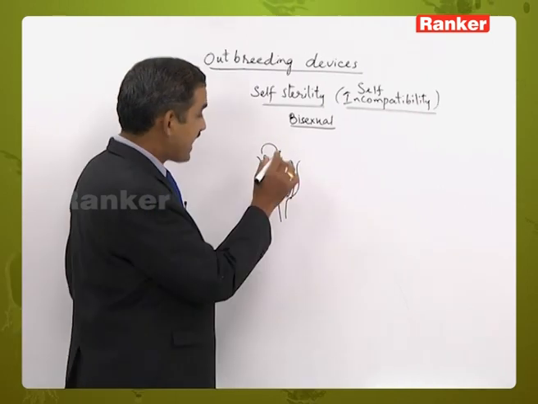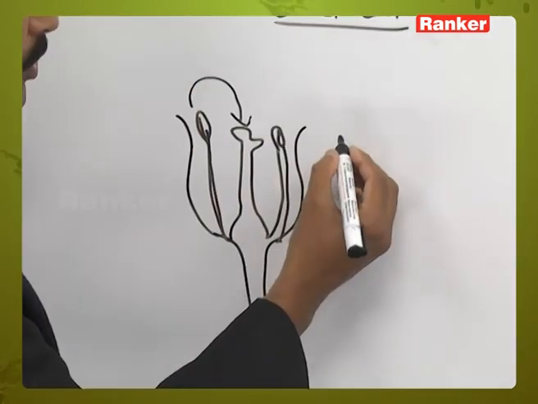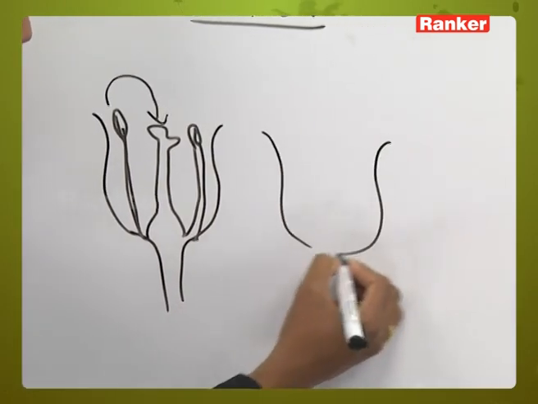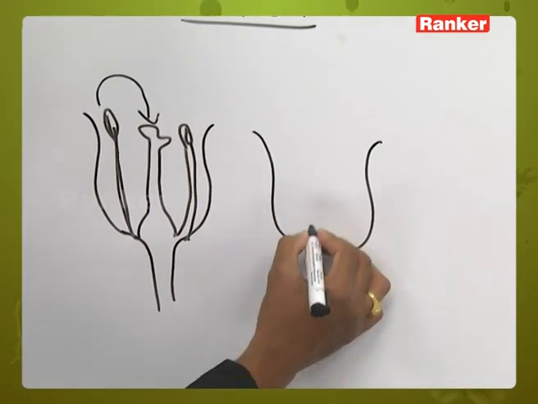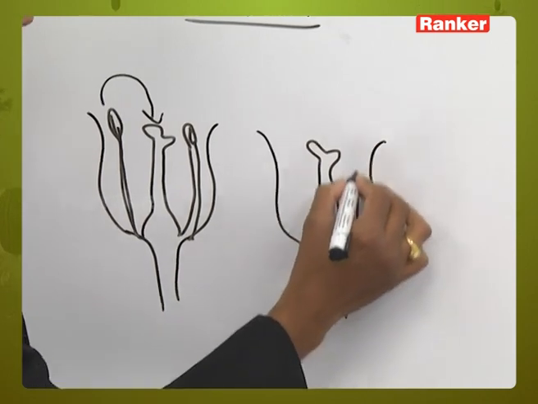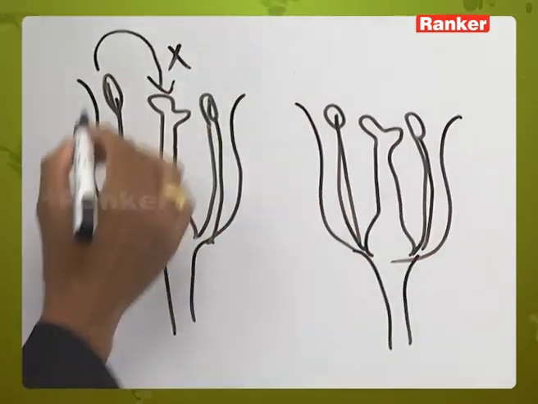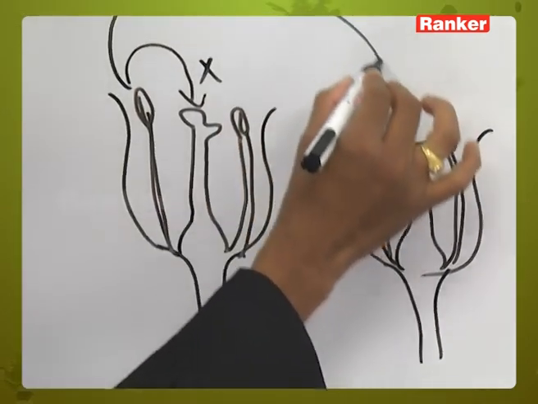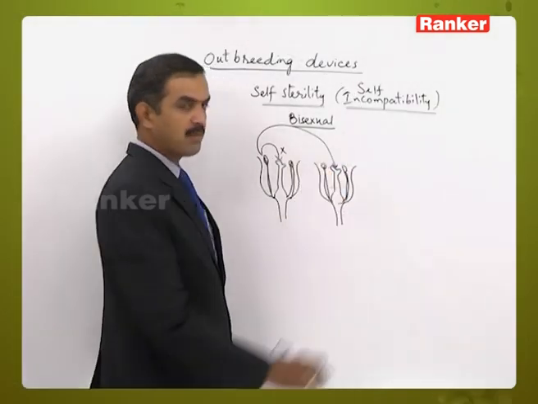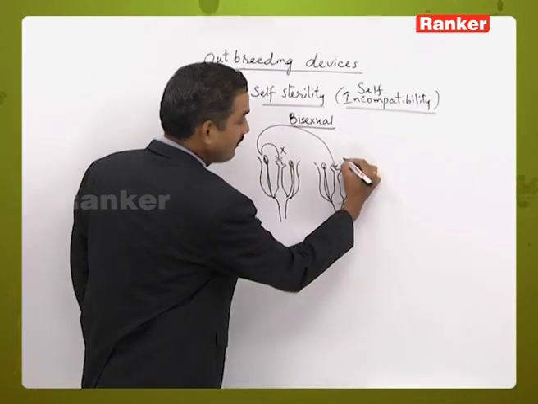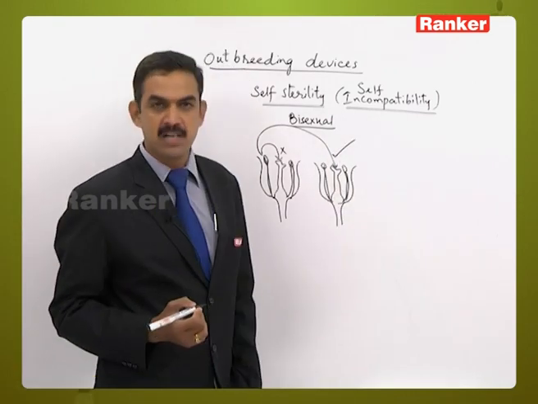But if the same pollen grains are transferred to some other flower belonging to the same species, here the germination is taking place.